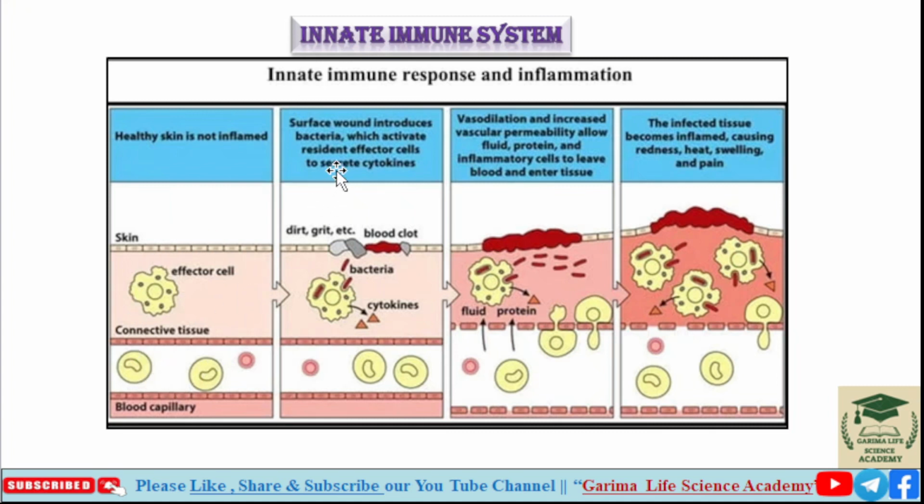Second case: a surface wound introduces bacteria, which activate resident effector cells to secrete cytokines.